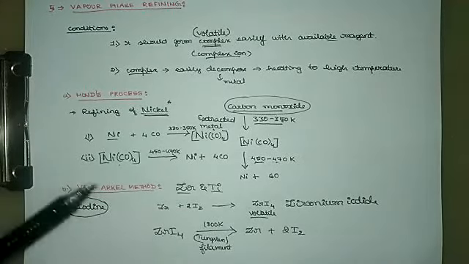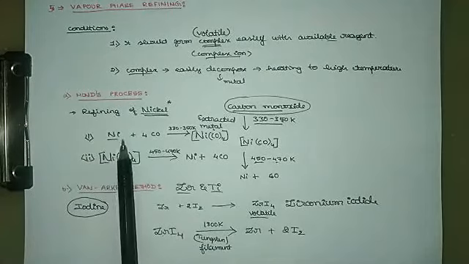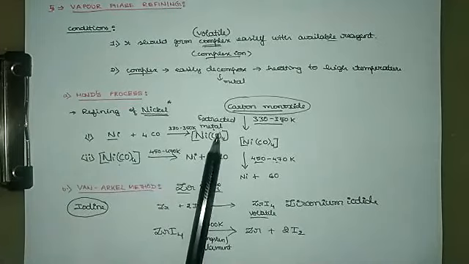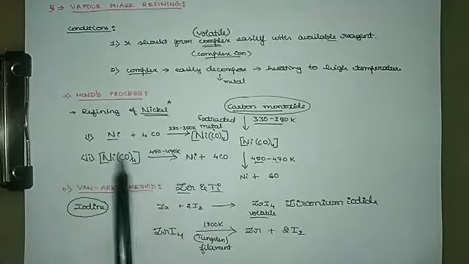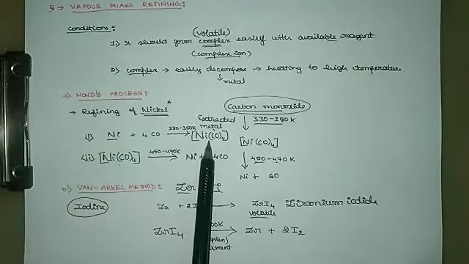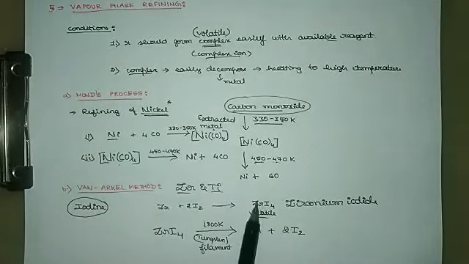Now in both the processes, in the first step we are observing that the extracted metal is combining with the available reagent to form a volatile complex, whereas impurities will remain there. Once the volatile complex is formed, as nickel tetracarbonyl in Mond's process or zirconium iodide in the case of Van Arkel method, being volatile, they easily escape into the vapor phase.